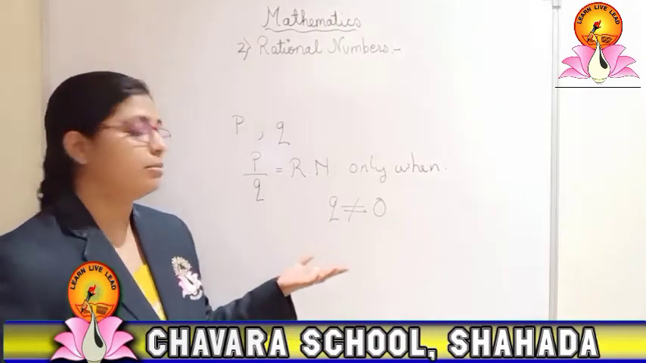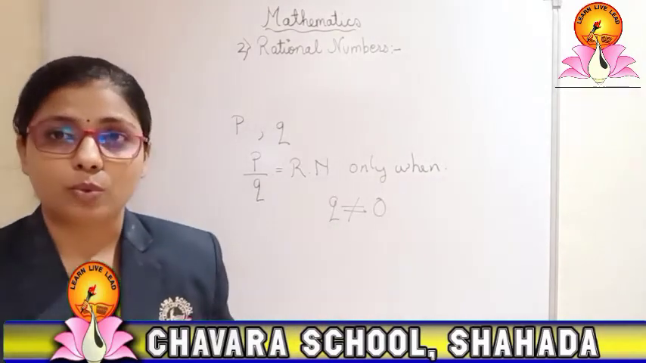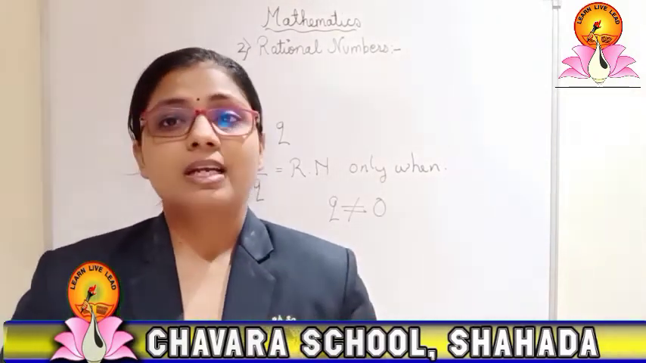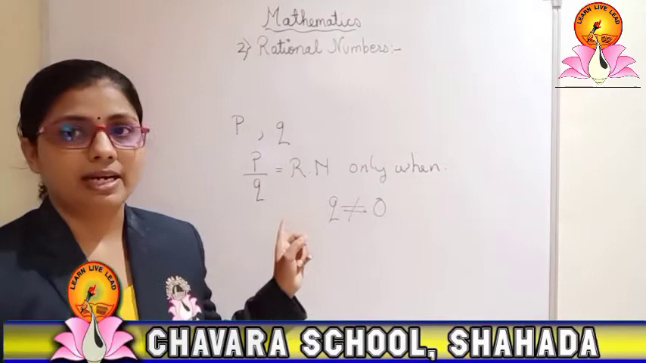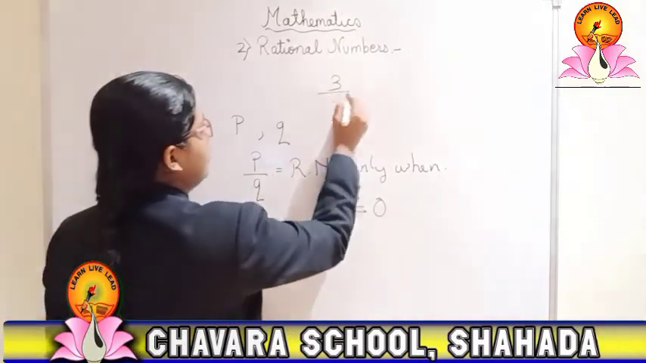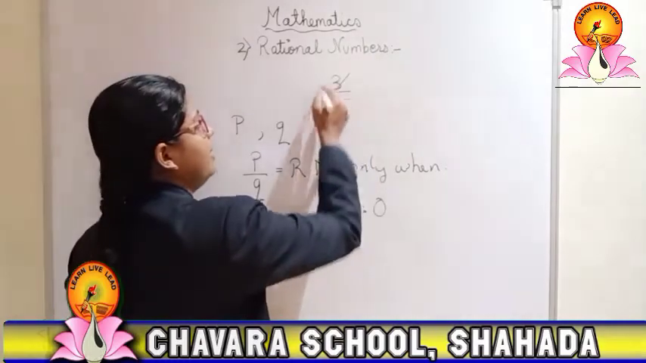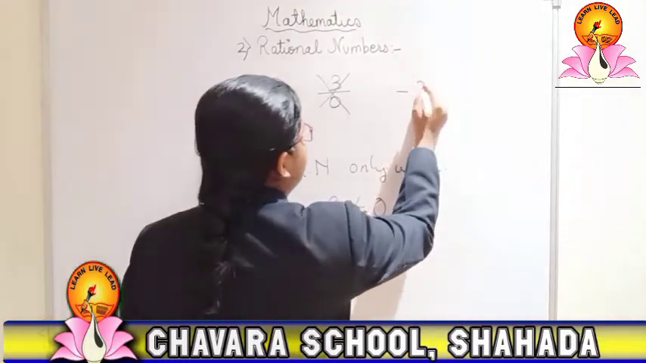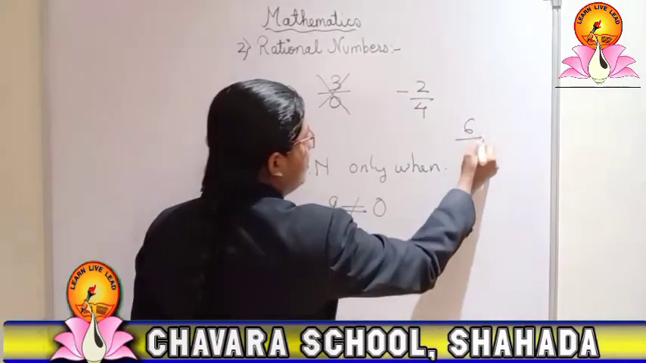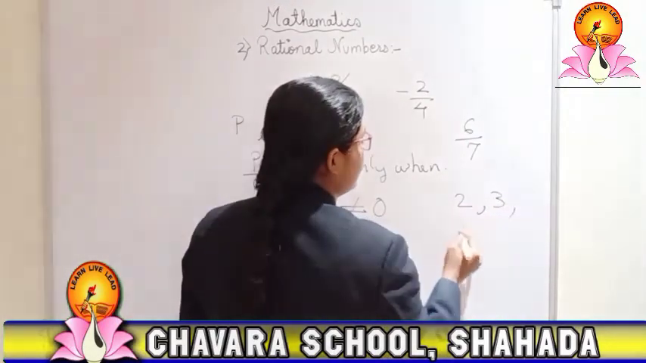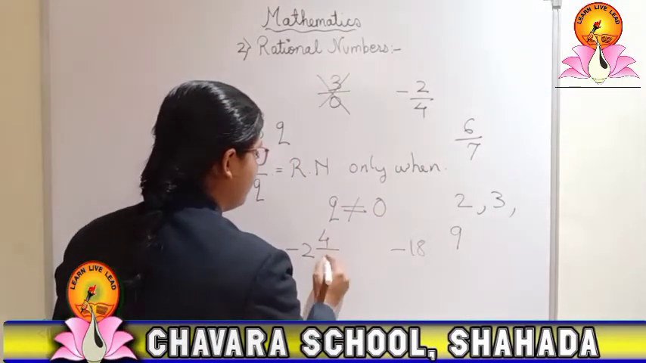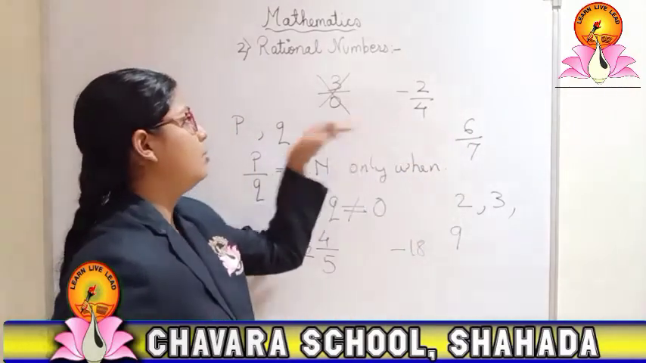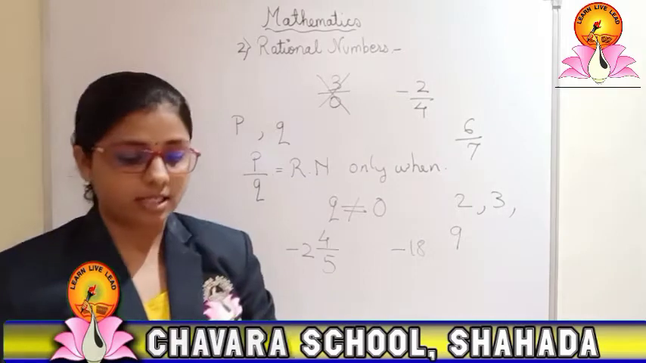Any number which is divided by 0, if 0 is in the denominator, definitely that number is not a rational number. This you have to keep in mind. For example, 3 upon 0 will not be a rational number. It is possible: negative 2 upon 4, 6 upon 7, 2 upon 3, 9 upon negative 18. Then mixed fractions also we can consider, 4 upon 5. All these are rational numbers, but only if it is divided by 0, means the denominator is 0, then that number will not be a rational number.